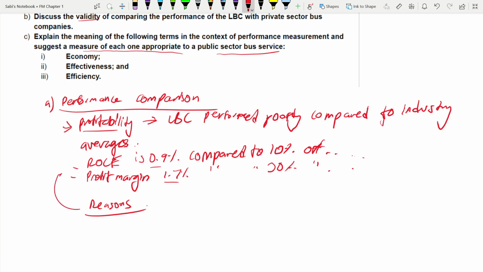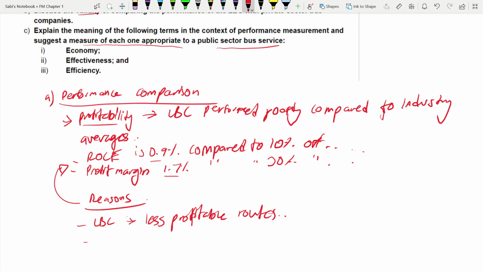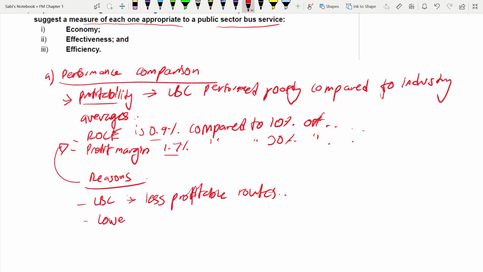Reasons for this above. LBC has to provide services on less profitable routes also, they are taking their buses there. Next reason could be, what is the next reason? They are charging lower fares, okay? They are also charging lower fares than the private sector. Lower fare.